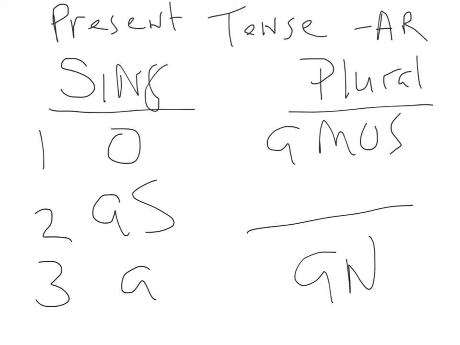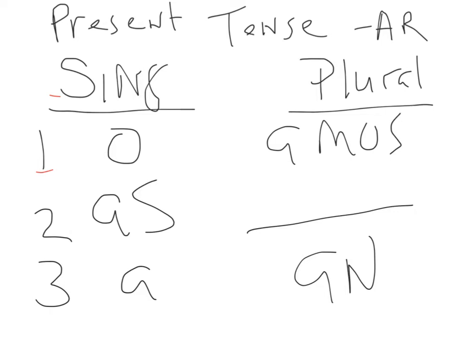Here's my present tense AR. Do you know these? O, as, a, amos, an. The first person singular, right? First person singular is the yo form, and there's our ending. You have to have these memorized. Todos. O, as, a, amos, an.